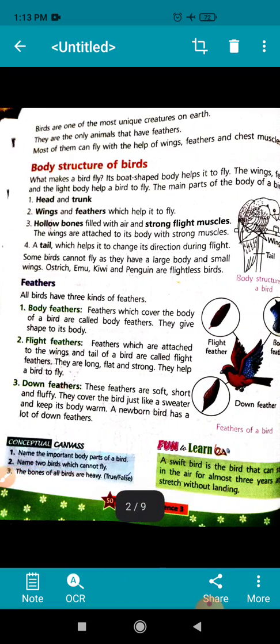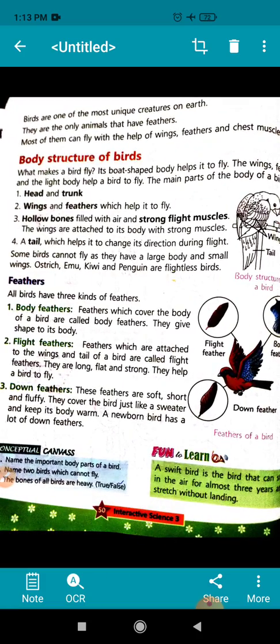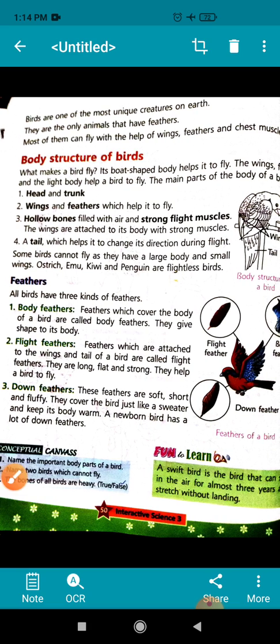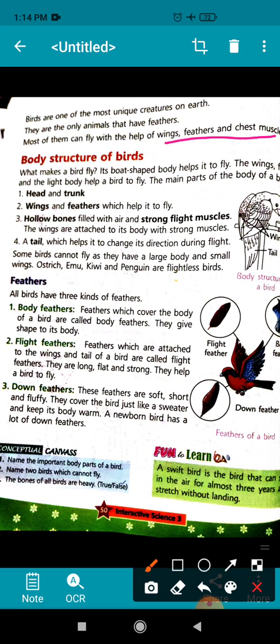Children, you all know that birds are the most beautiful creatures on the earth. They are the only living beings which have feathers. And most of the birds can fly with the help of wings, feathers and chest muscles. Children, there are some birds which cannot fly because they have a large body and small wings. Their names are ostrich, emu, kiwi and penguin. They are known as flightless birds.